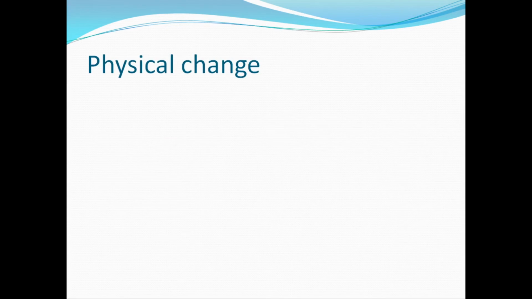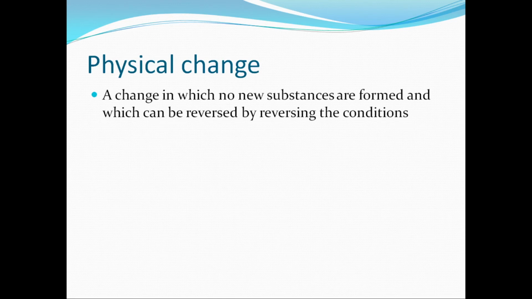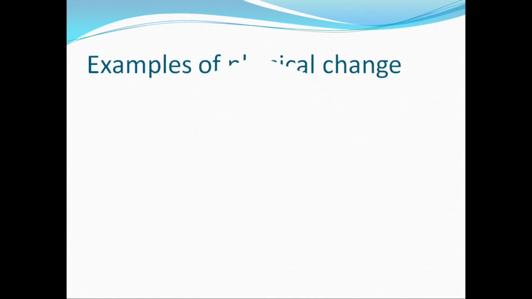Next change is a physical change. So what is a physical change? A change in which no new substances are formed and which can be reversed by reversing the conditions is called a physical change. An example of physical change, the first one, is melting of ice.